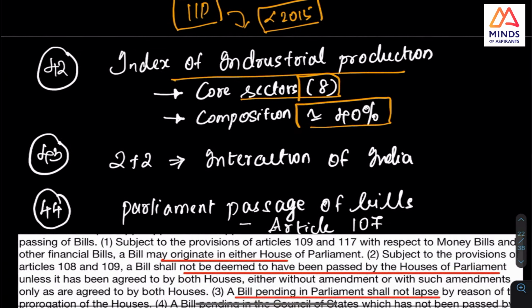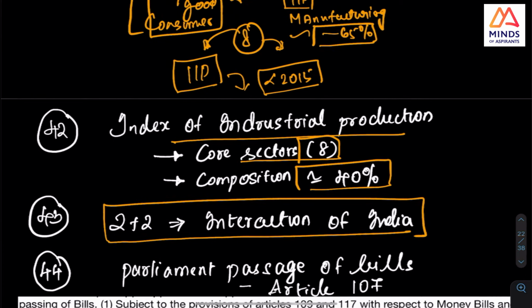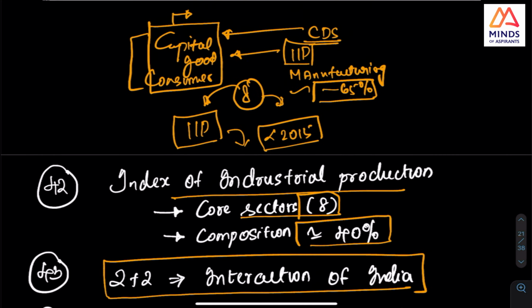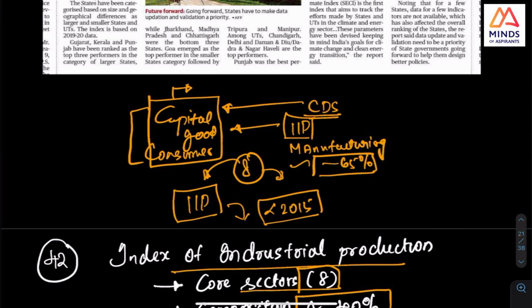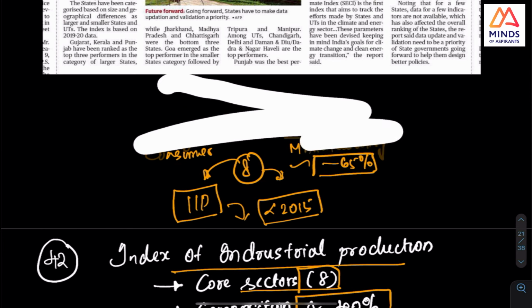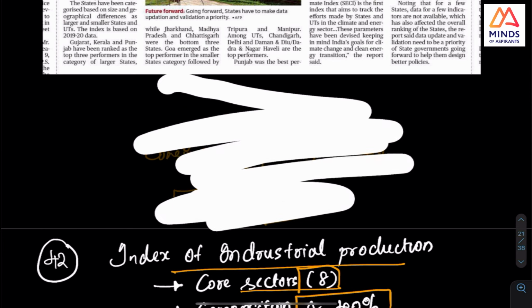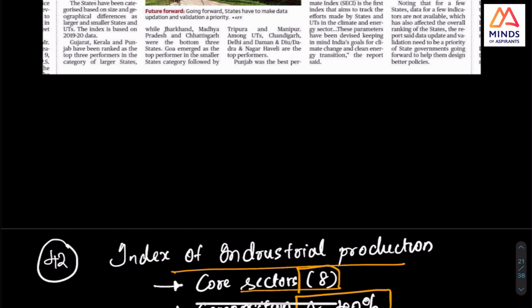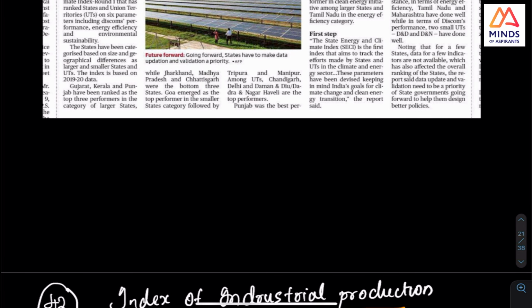One more thing I wanted to talk about is the 2+2 interaction of India. In simple terms, the 2+2 interaction means India has a strategic relationship with many countries, where the foreign affairs minister and the defense minister both meet.